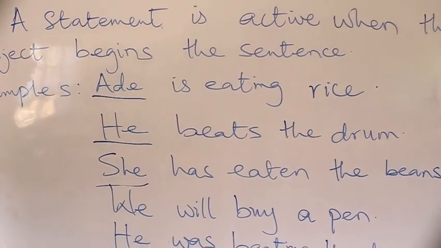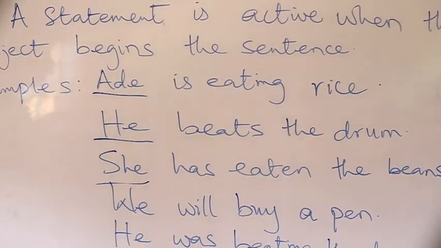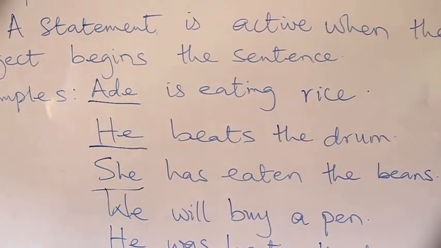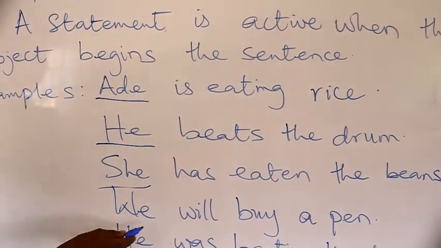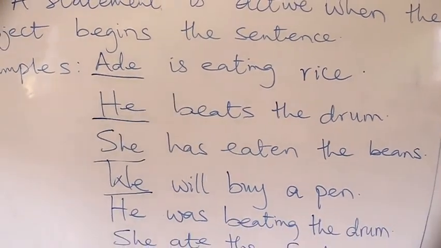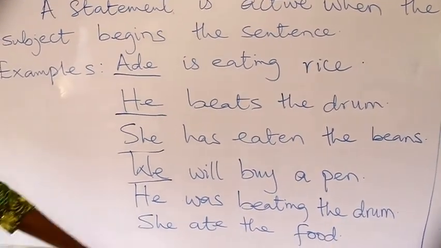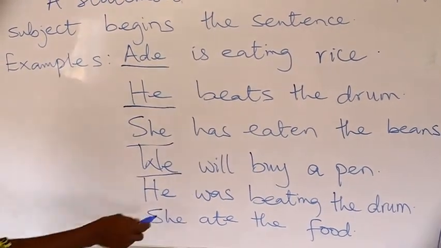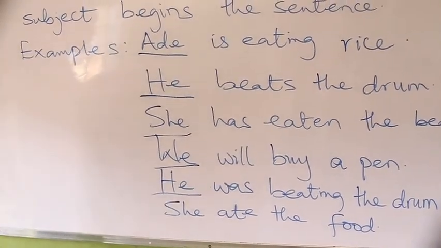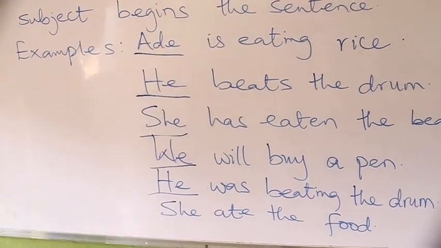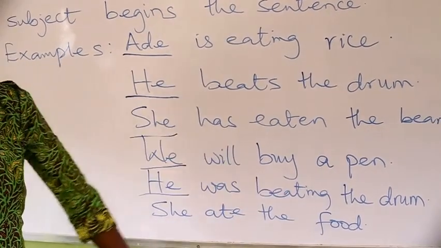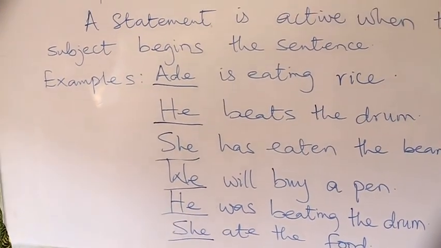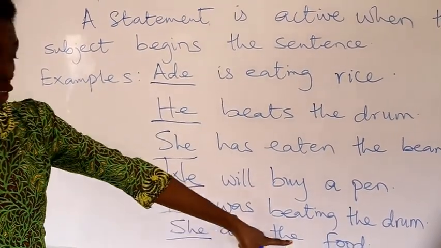She is the subject here. The action performed is eating the beans. We is the subject here, and the action is buy a pen. He is the subject here. The action is beating the drum. She is the subject here. The action is ate the food.